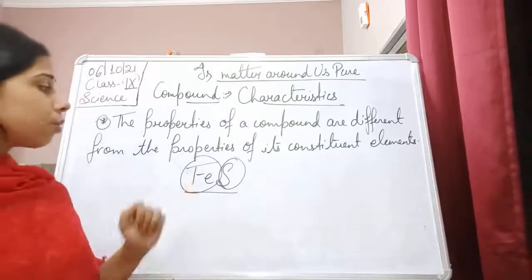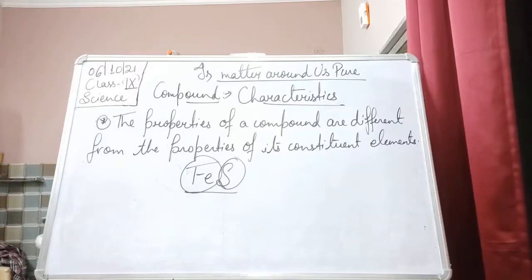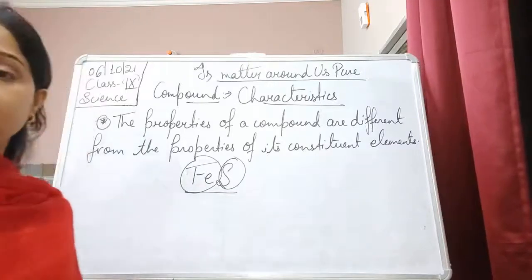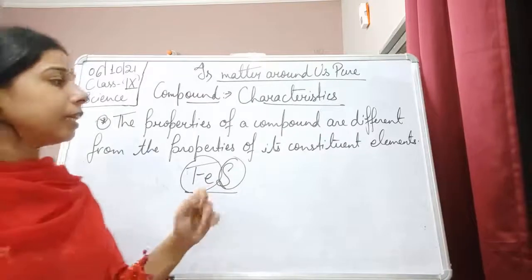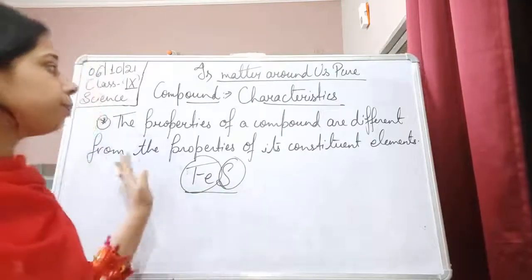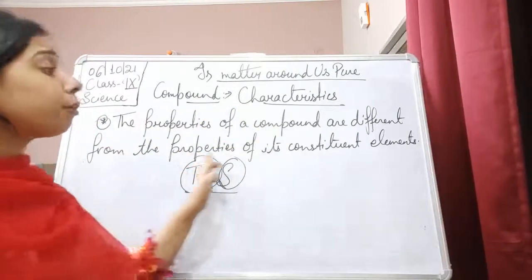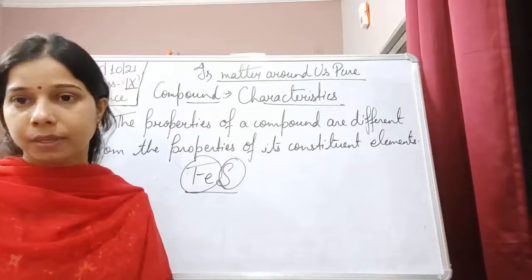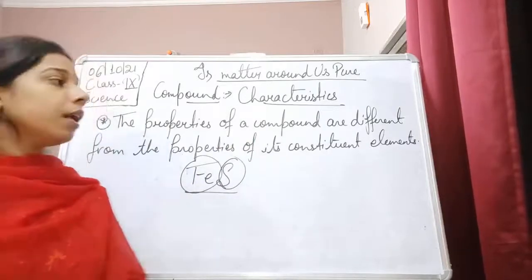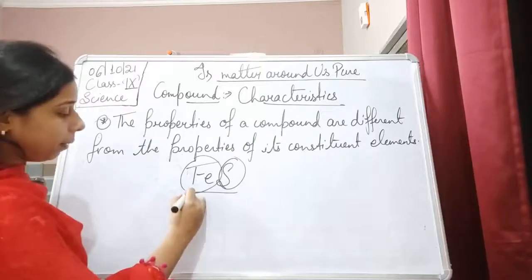Since it is made up of iron and sulfur, and the statement says that the properties of the compound are different from the properties of its constituent elements, how? If we talk about iron, it has the magnetic property.